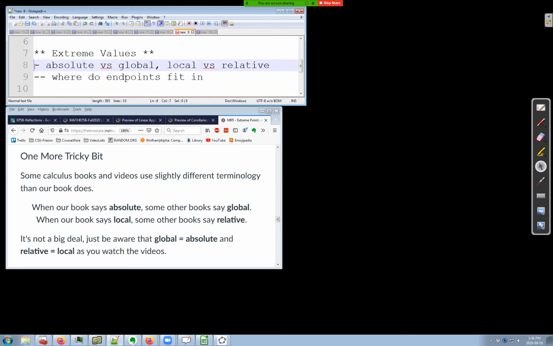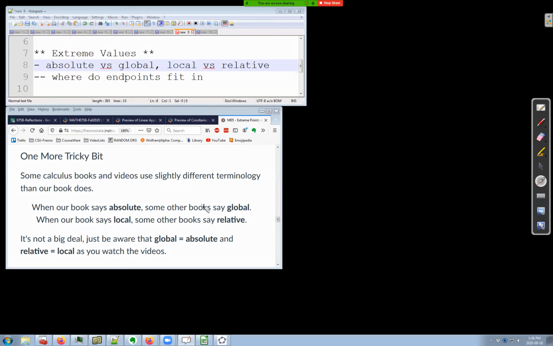So I wanted to make sure that some things are clear, because this section is hard enough, and we don't want to make it hard because we have confusion about the terminology. The issue of absolute versus global and local versus relative is an issue of what book you read. Our book will refer to the highest point on the graph of the function as an absolute maximum.